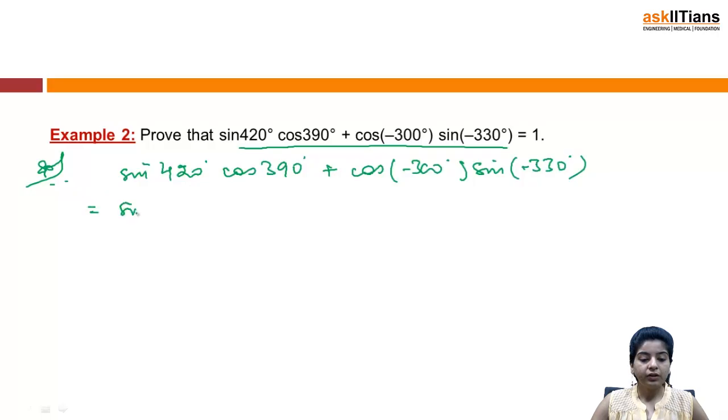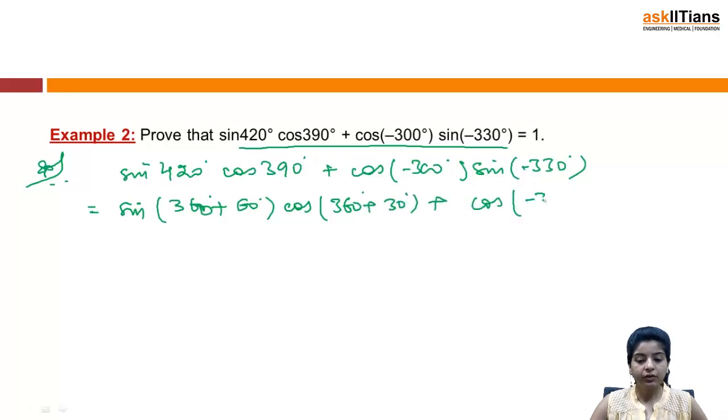I can write it in the form of 360 plus theta. Sine 420 can be written as sine of 360 plus 60. Similarly, I'll have cos of 360 plus 30. Then I have cos of minus 300, which can be written as cos of minus 360 plus 60.